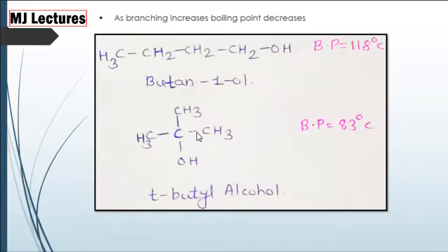Next, as the branching increases, boiling point decreases. Now let's take the example of n-butanol and tertiary butyl alcohol, which contain the same number of carbon atoms, same number of hydrogen atoms and same number of oxygen atoms, only the structure is different. In n-butanol, the boiling point of alcohol is 118 degrees Celsius. And when we take the example of tertiary butyl alcohol, the boiling point goes to 83 degrees Celsius. Thus, in tertiary butyl alcohol, the branching increases and boiling point decreases.